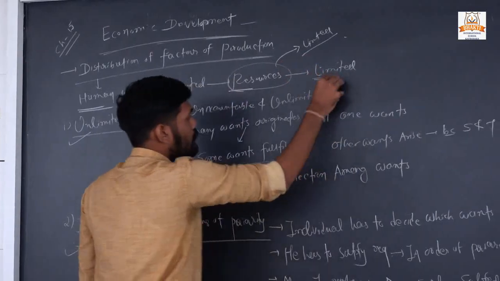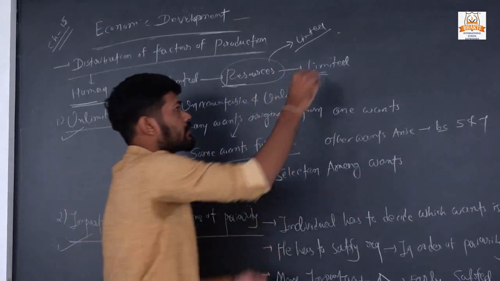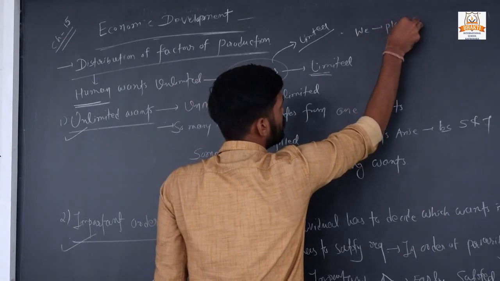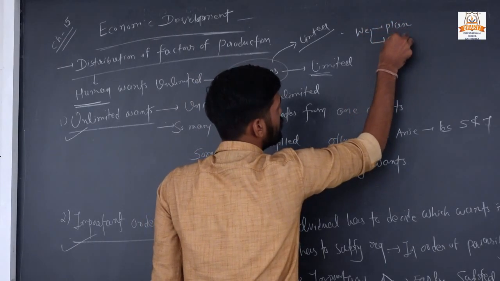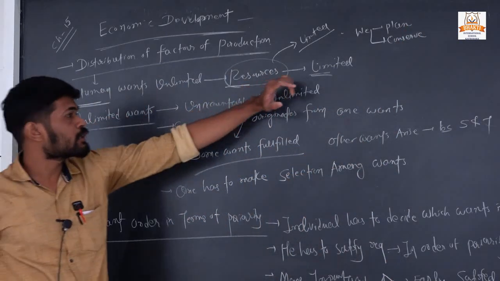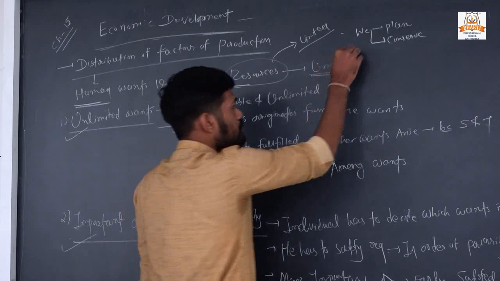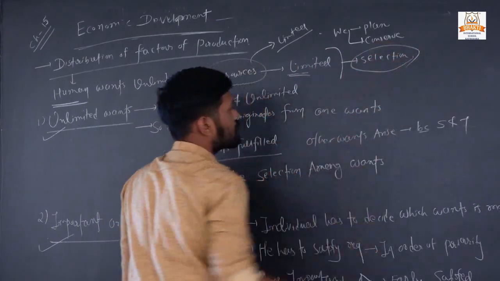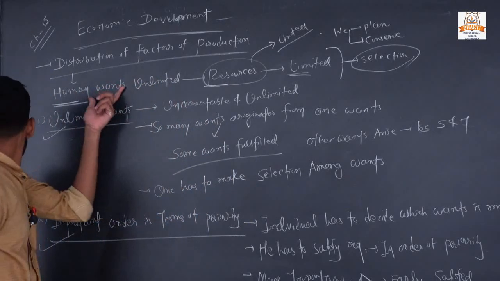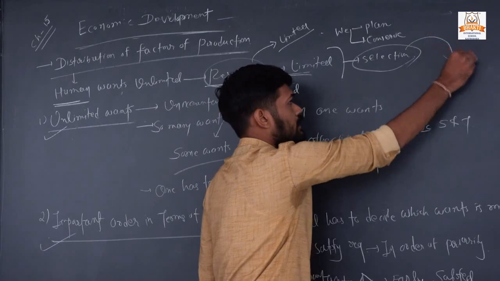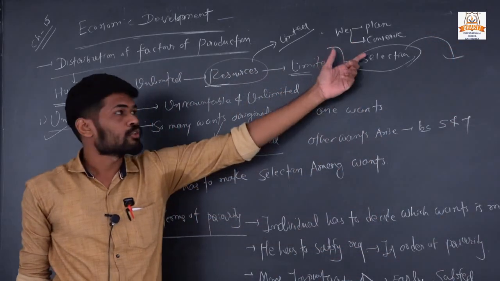Okay, so we should conserve resources, we should make a plan for these resources. Okay, so one has to make a selection among these wants. Okay, human wants are unlimited, but we have to select some wants out of that.